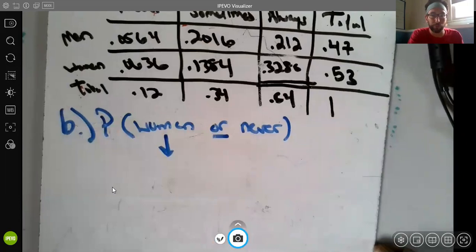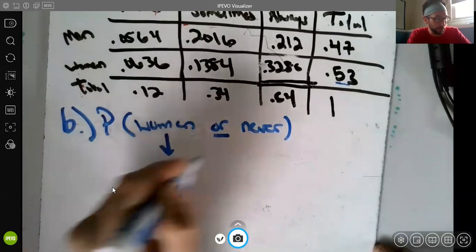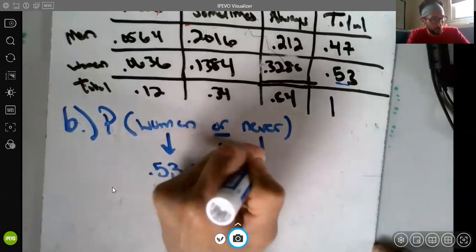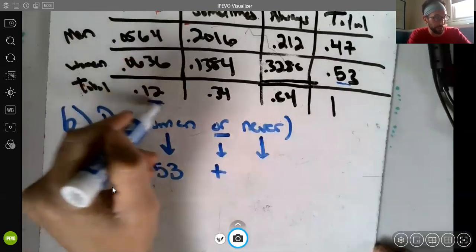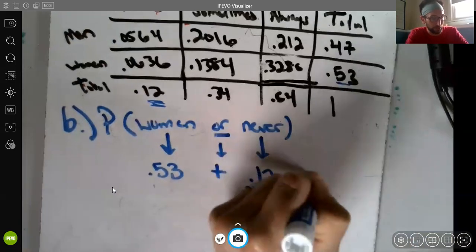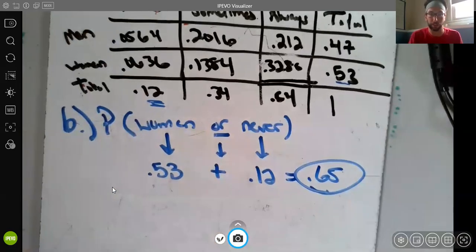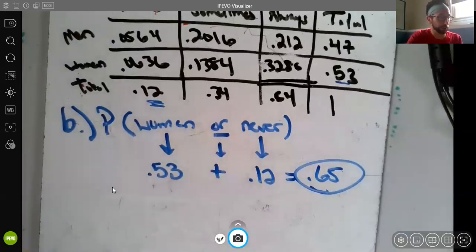Total probability someone's a woman, that's this 0.53, plus the total percent of people who said never, that's 0.12. So we get 0.65, done, if we want the wrong answer. Think for a second, why is that wrong? 65%, that's too big of an answer.